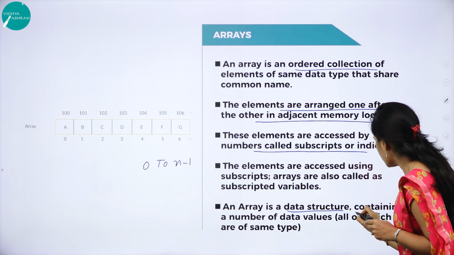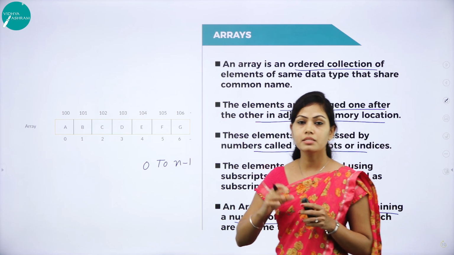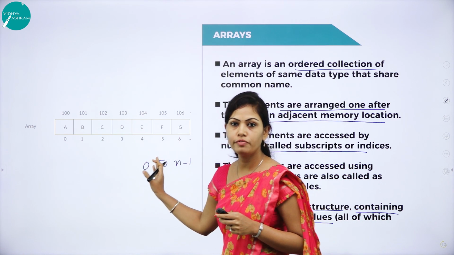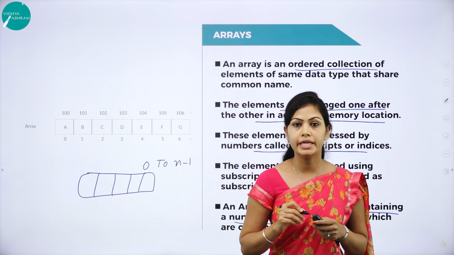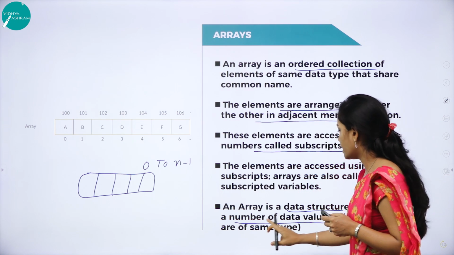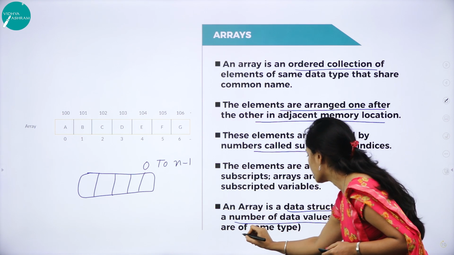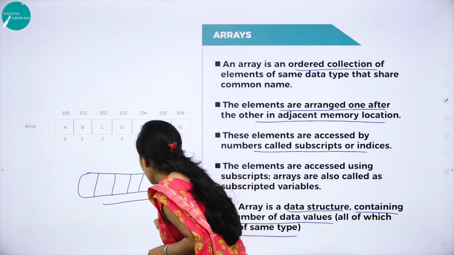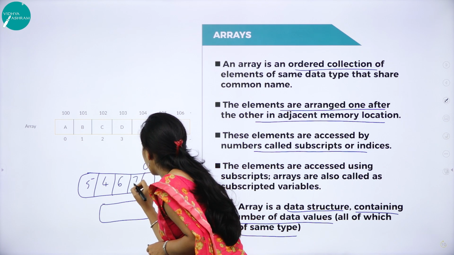The second term is that it contains a number of data values. It contains a group of data values, for example, here we have some number of elements. You can use any number of data values. An array is a collection of data values, all of which are the same type. All the data values should be of the same type. Example: 5, 4, 6, 7, 8.